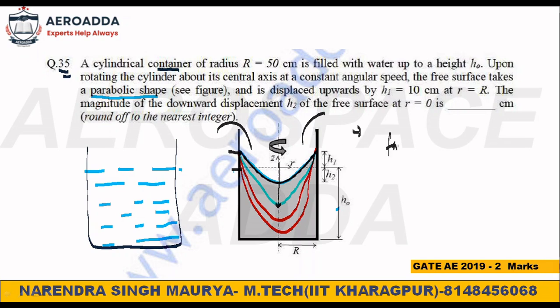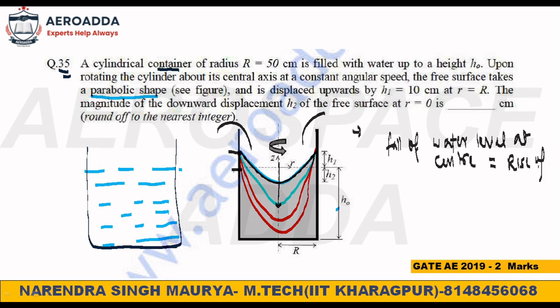So fall of water level at center is equal to rise of water level at the edge.